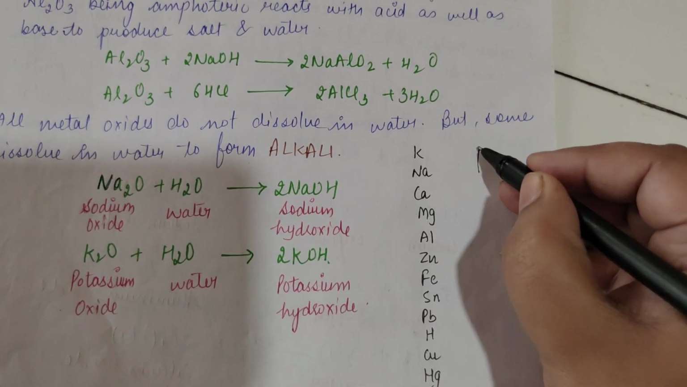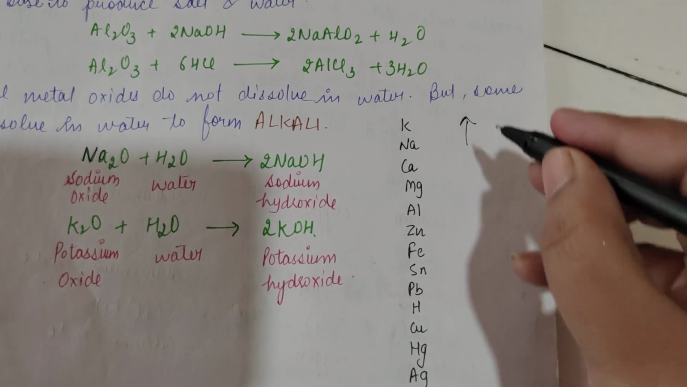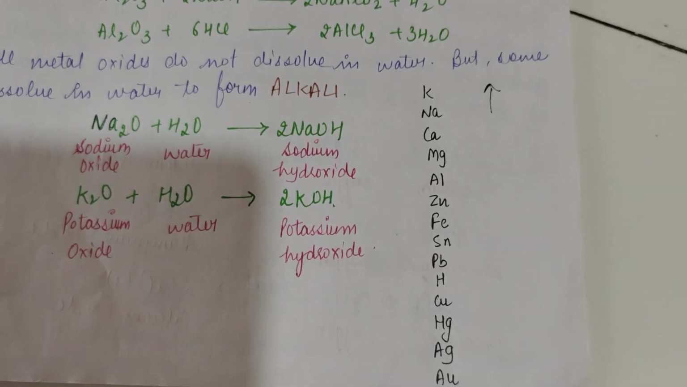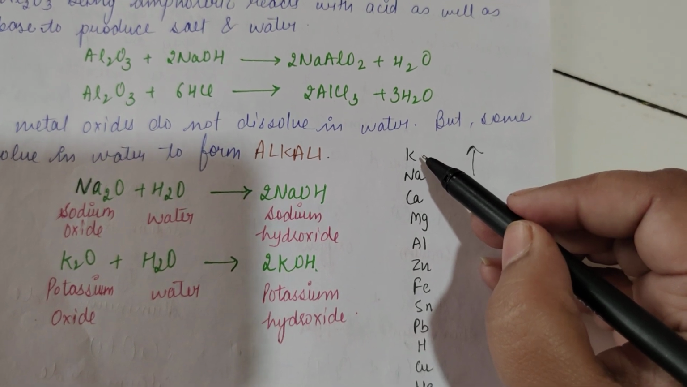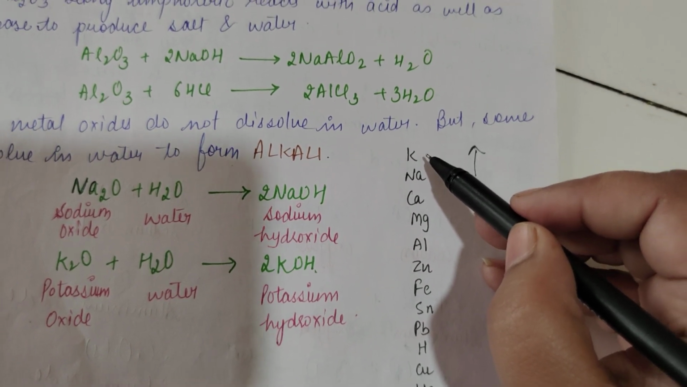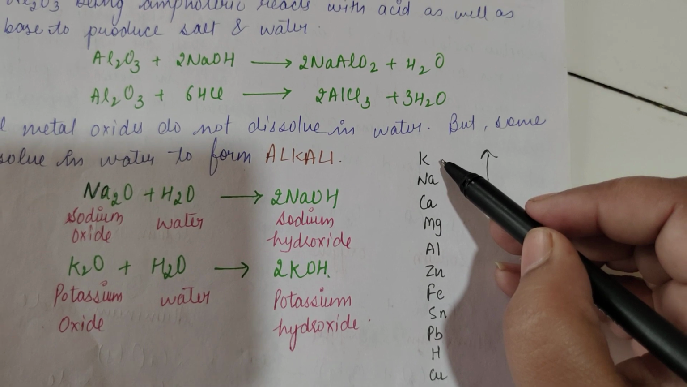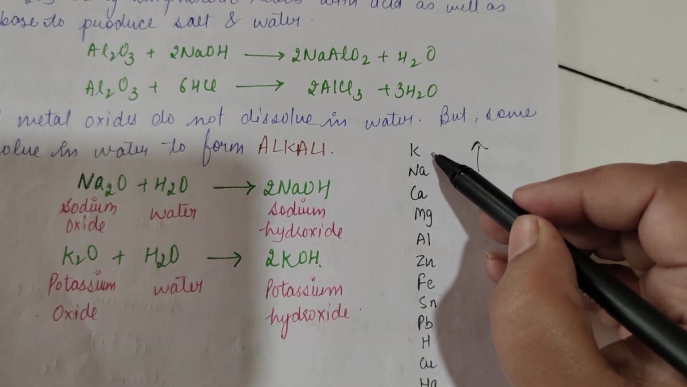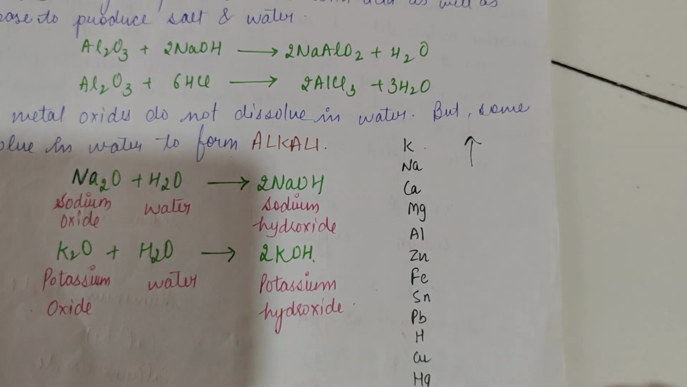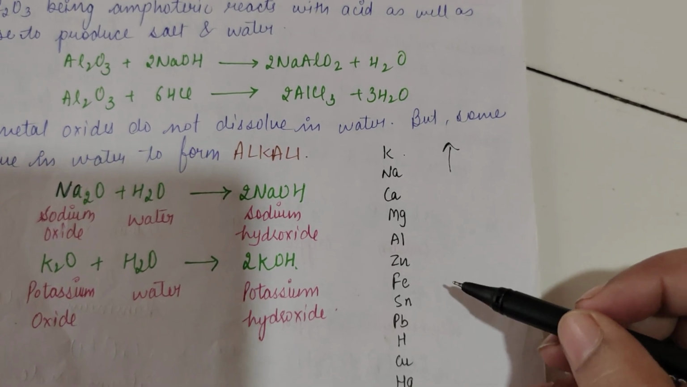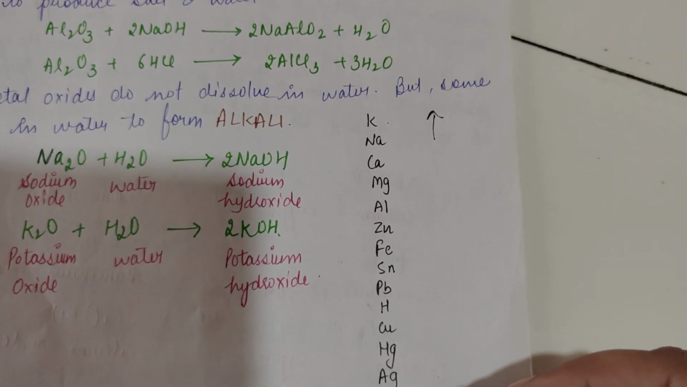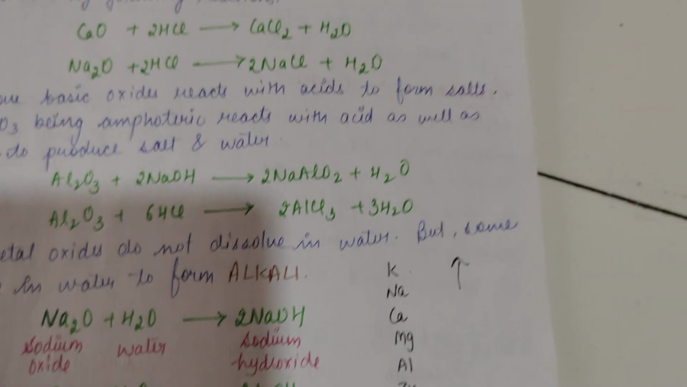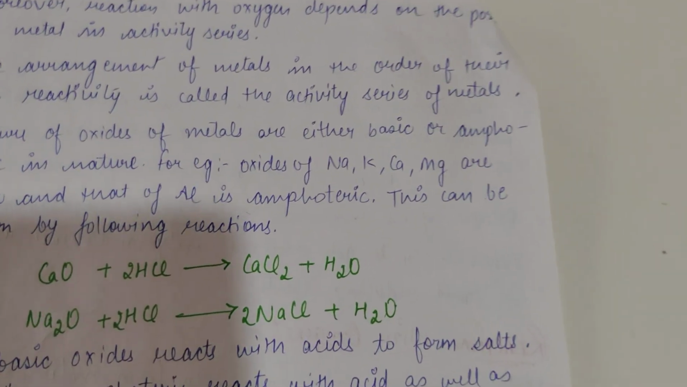The top metals are very much reactive and the reactivity decreases as we move down. Okay? If a metal is at the top, like potassium is at the top, so it is the most reactive and it will react with the oxygen vigorously. Okay, beta. So this arrangement of metals in the order of their reactivity is known as activity series. Okay, fine. Now, metals themselves are basic.